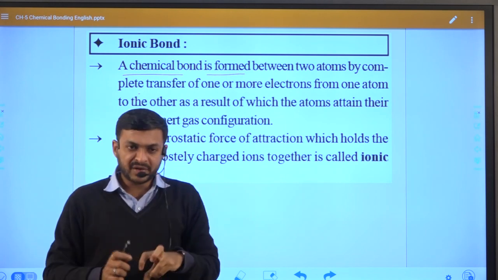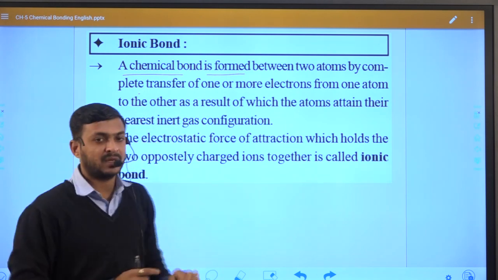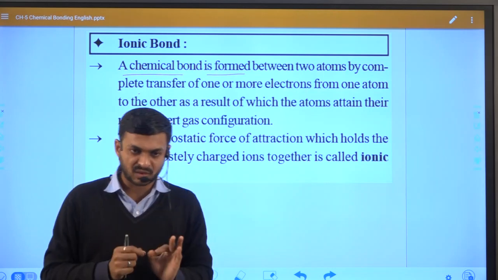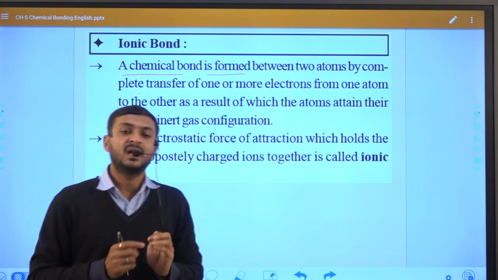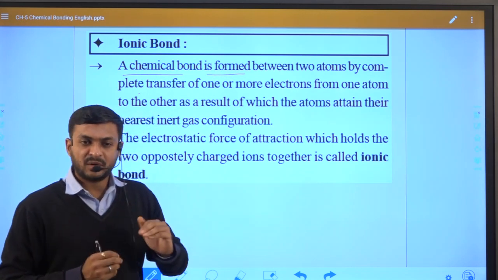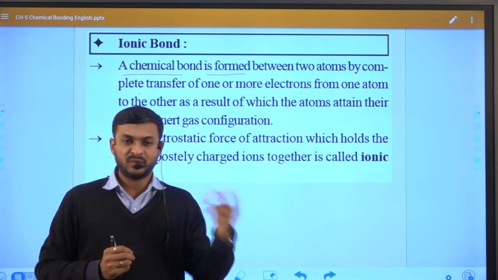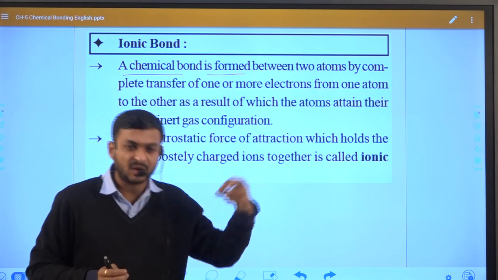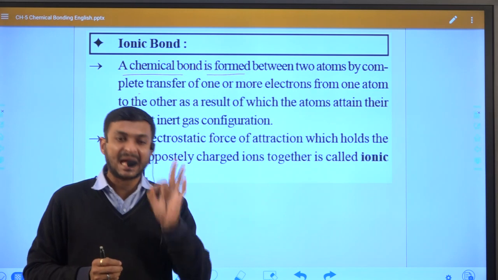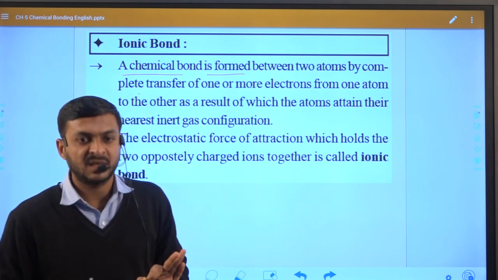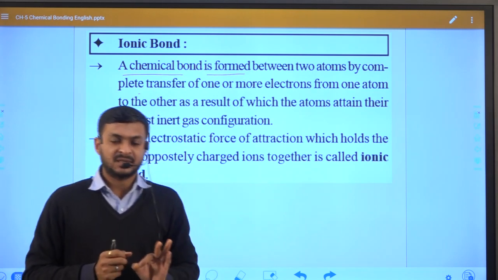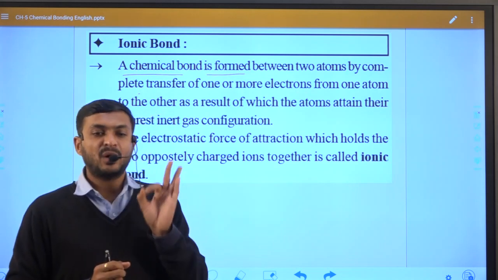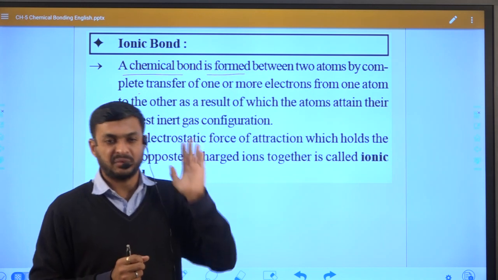Now to understand the first point, the transfer of electron takes place from where to where we already discussed. But after transferring or gaining electron, an element in maximum cases attains its configuration like inert gas configuration.